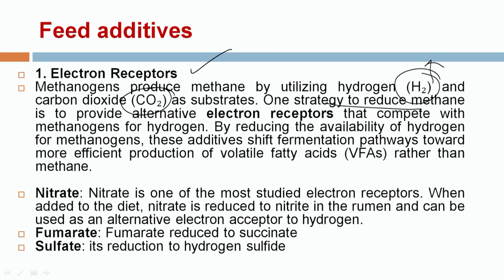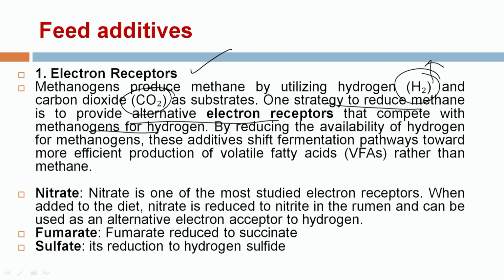One such strategy to reduce methane production is to provide an alternative electron acceptor that competes with the methanogens for hydrogen, reducing the availability of hydrogen for the methanogen.